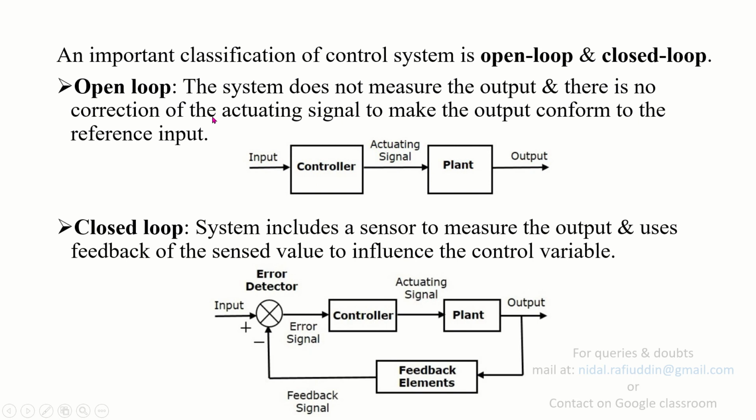Then we have closed loop system. So such system includes a sensor to measure the output. So this is shown here. So we have a feedback element which is a sensor, and it measures the actual output and uses feedback of the sensed value to influence the control variable.